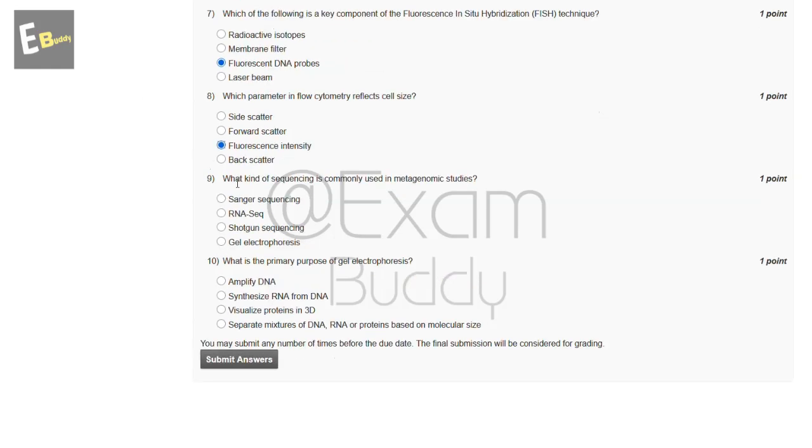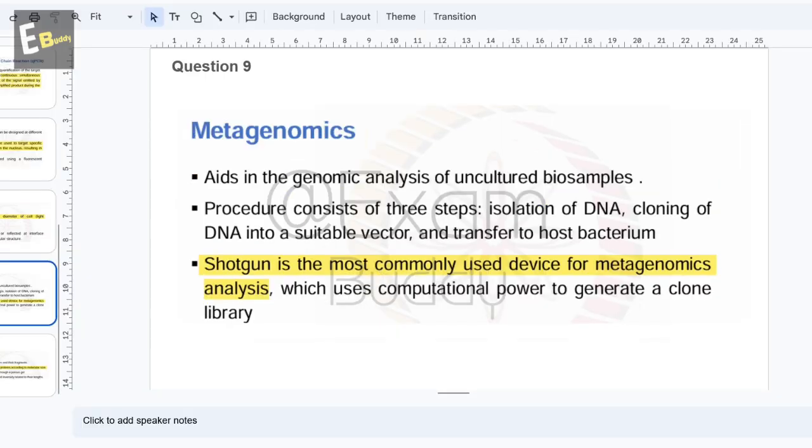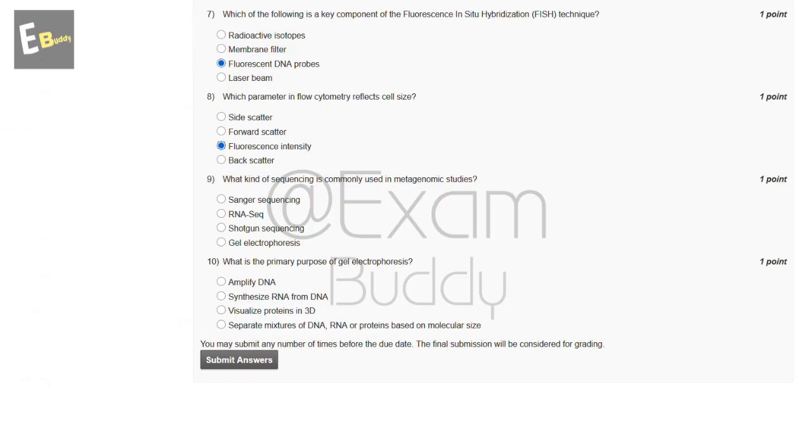Now the ninth question is what kind of sequencing is commonly used in metagenomic studies. So these are the options and now let's check the answer of our ninth question. So question ninth, shotgun is the most commonly used device for metagenomics analysis. So the answer of our ninth question is C.